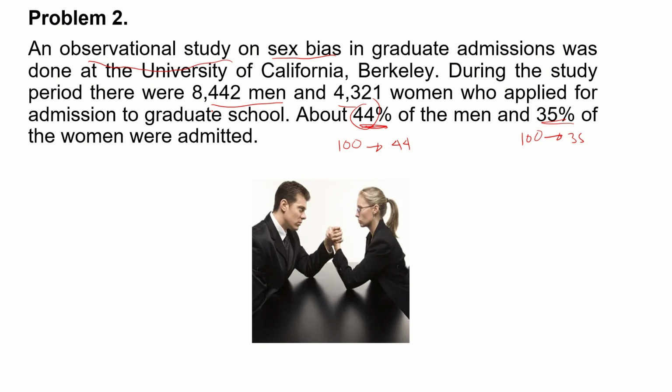So these probabilities are not affected by the 8,400 or by the 4,300. This is measured based on how many men were admitted divided by the number of men who applied. So the final answer would not be affected by this difference. Now, my first question is, just by checking these numbers, the 44% and the 35%, do you believe that there is a bias here? So I'm going to give you some time to think about it.